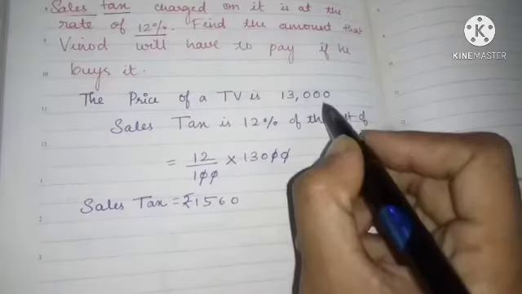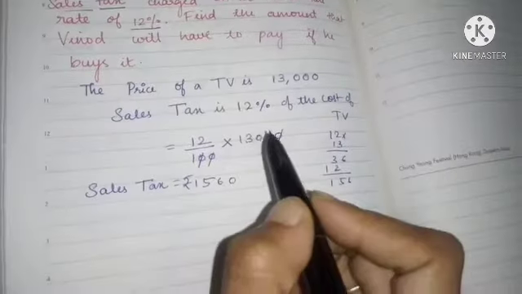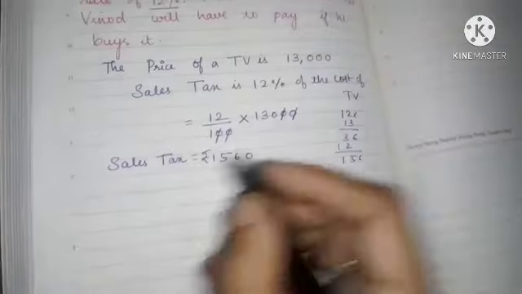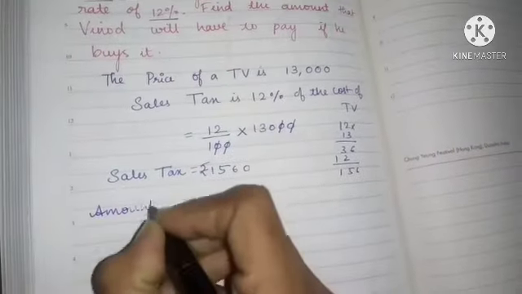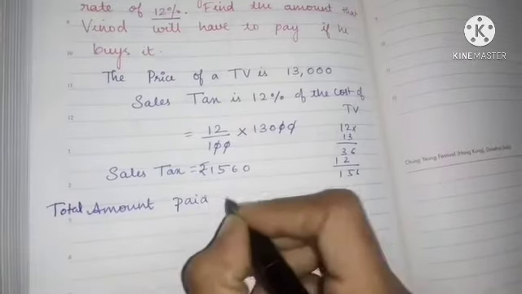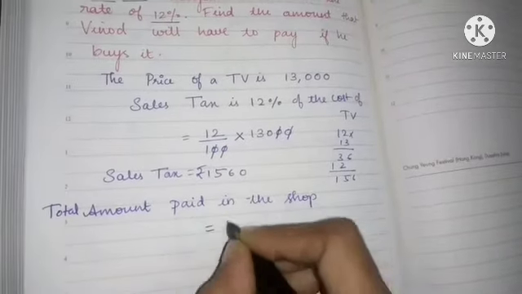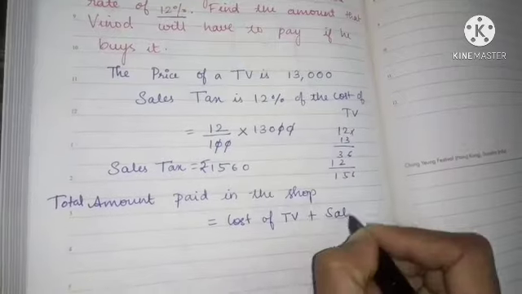So what is the cost of TV? 13,000. Sales tax is 12% of the cost of TV. So what is the amount paid in the shop? Total amount paid in the shop is equal to cost of TV plus sales tax.